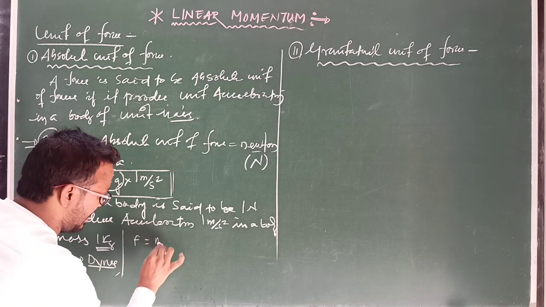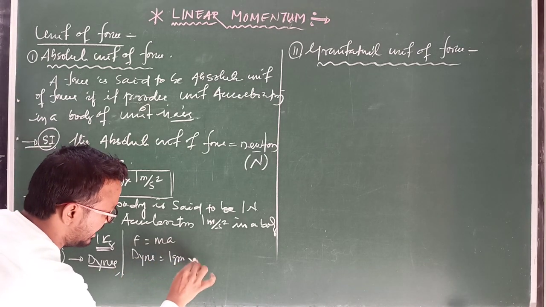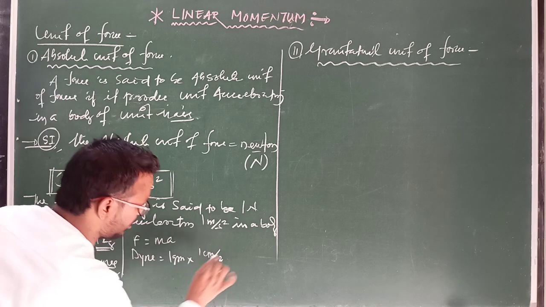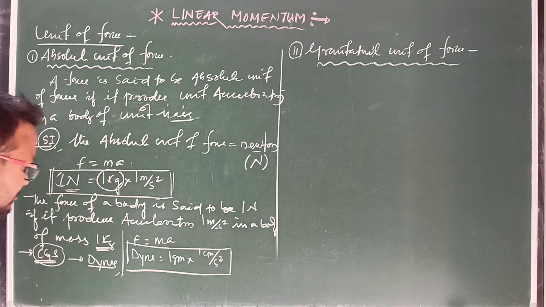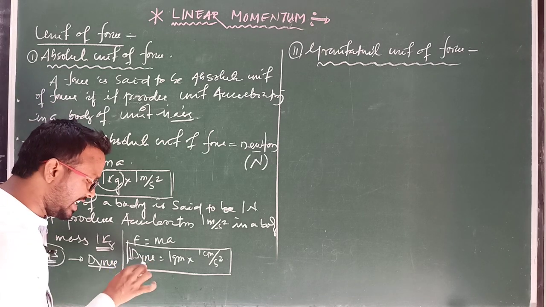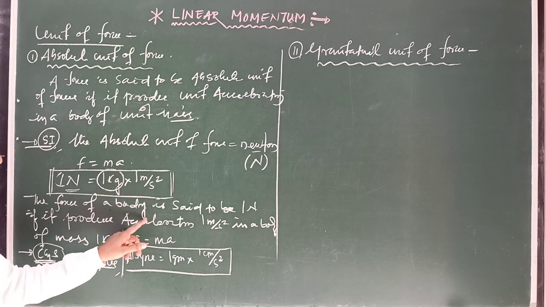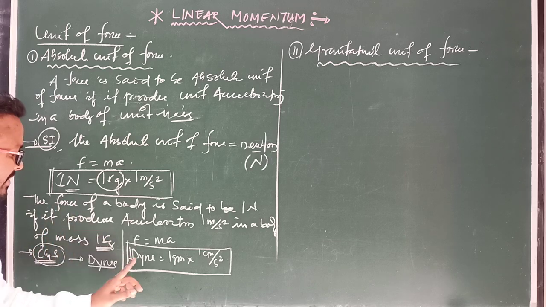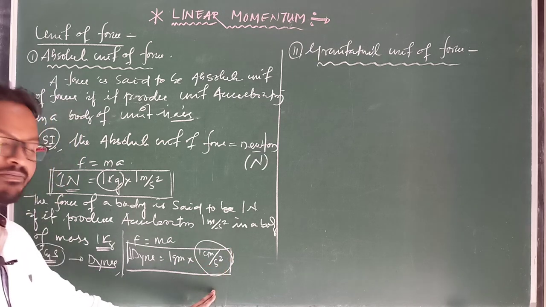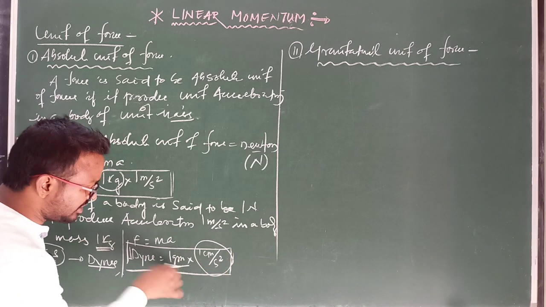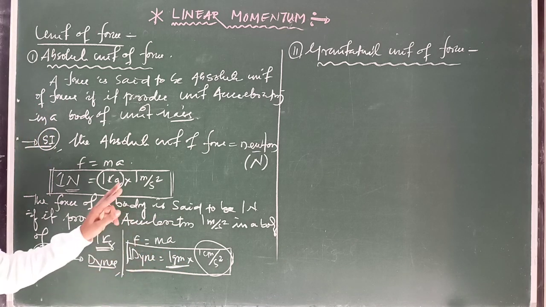Because F equals mass into acceleration, the CGS unit here is dyne: 1 gram into 1 centimeter per second square. This is the CGS unit of dyne. So can you write the definition of 1 dyne? The force is said to be 1 dyne when it produces an acceleration of 1 centimeter per second square in a body that possesses a mass equal to 1 gram. This is the definition of 1 dyne.